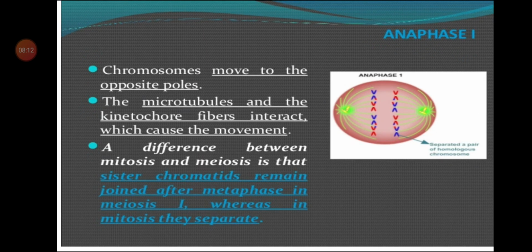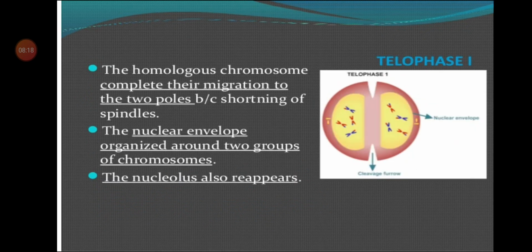Then in anaphase 1, the chromosomes are moving away from each other, and at telophase 1, finally, these chromosomes are getting elongated, uncoiled, and the nuclear membrane and nucleolus reappear and two daughter nuclei are formed. You can see clearly that two daughter nuclei are formed.